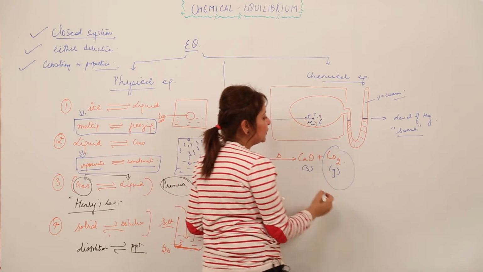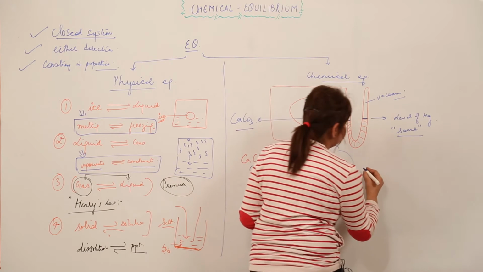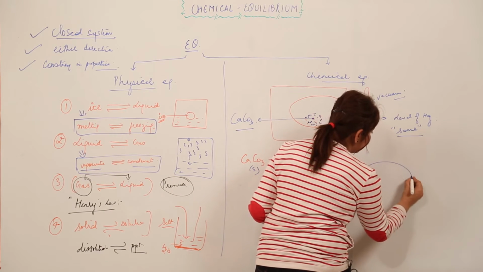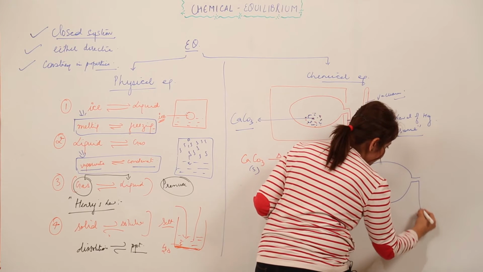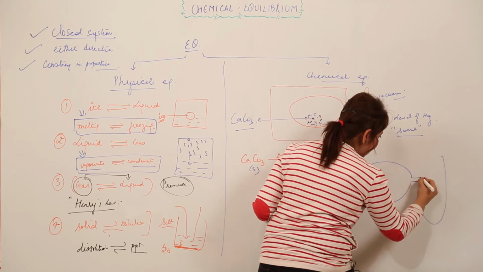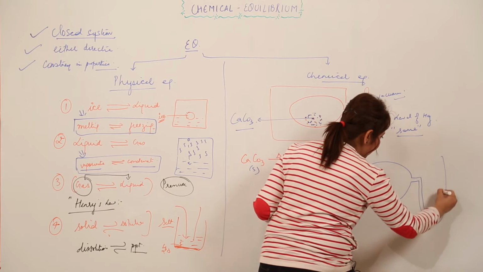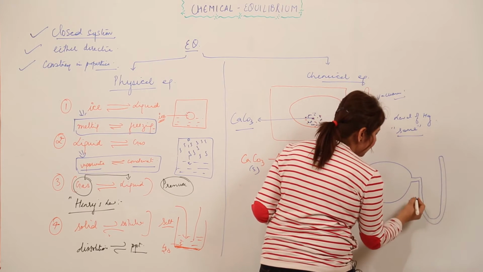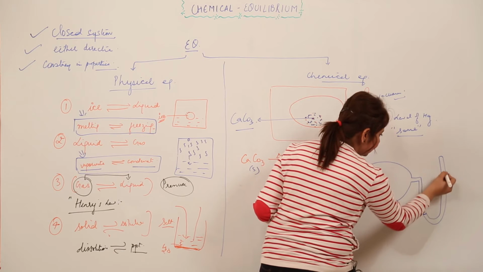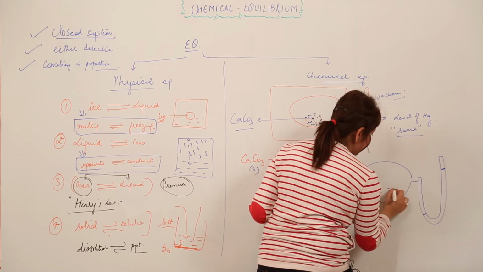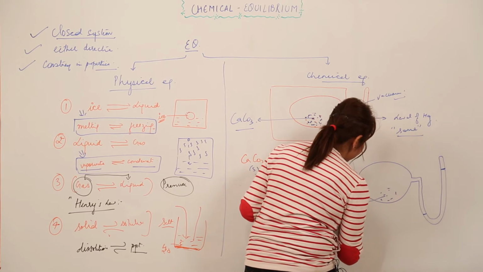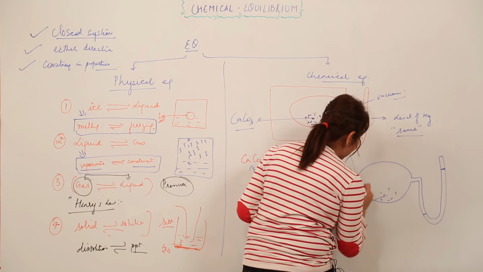So I'm making another apparatus showing the pressure exerted by it. You can see that in the previous one the level of the mercury was the same, but in this case the level has changed, and again this is CaCO3 which has decomposed to form CaO and CO2.